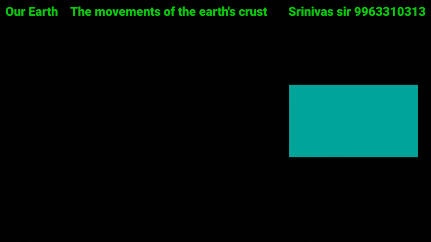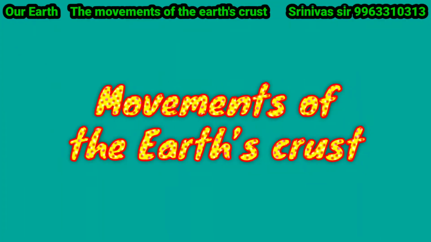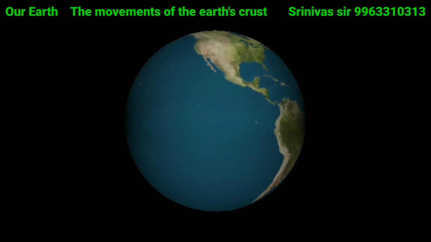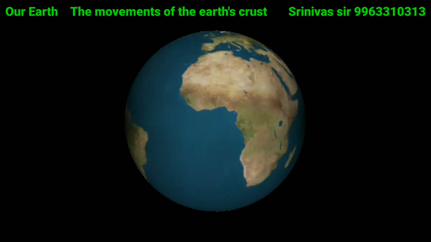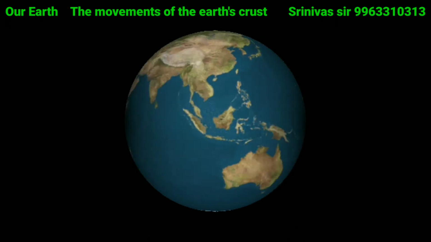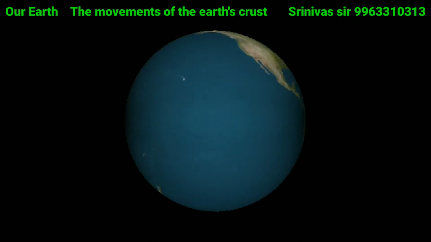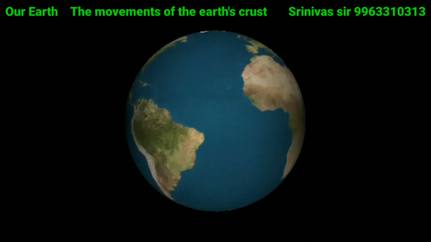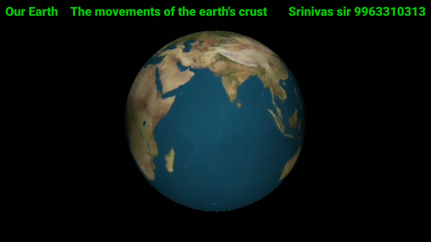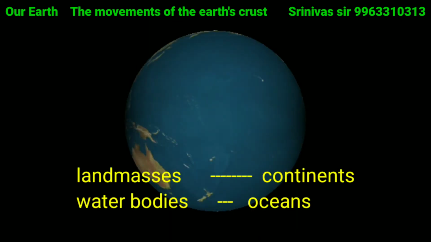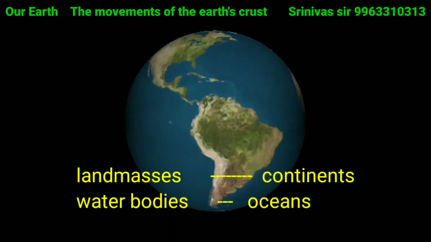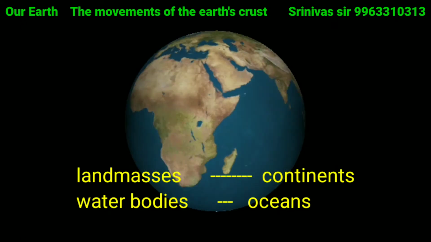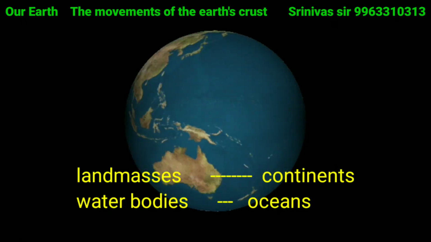Today, in this video, we are going to discuss the movements of the earth's crust. Let us look into the topic. We already know our earth is a beautiful planet. On this earth, we can see large land masses and large water bodies. The large land masses are called continents and the large water bodies are called oceans.